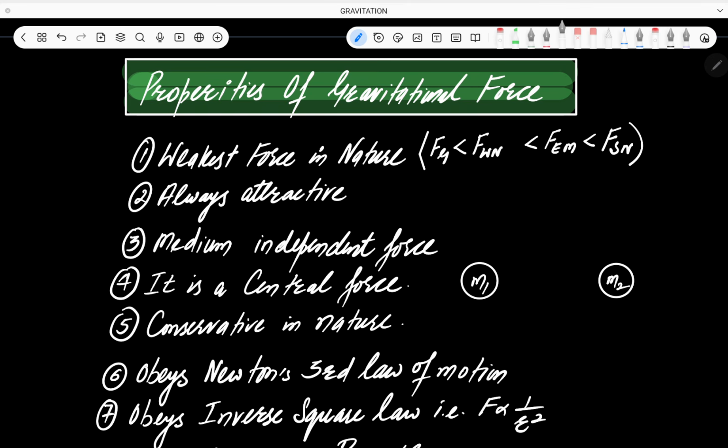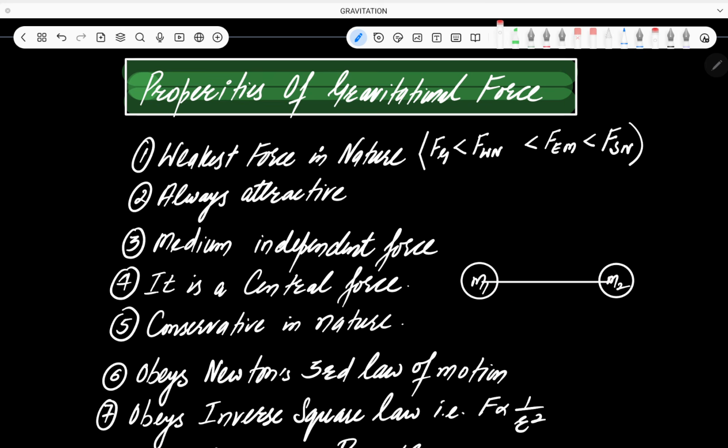ठीक है जी. Now let's draw a line which joins the centers of these two masses. तो जो gravitational force है, it is directed along the line joining the centers of these two masses.